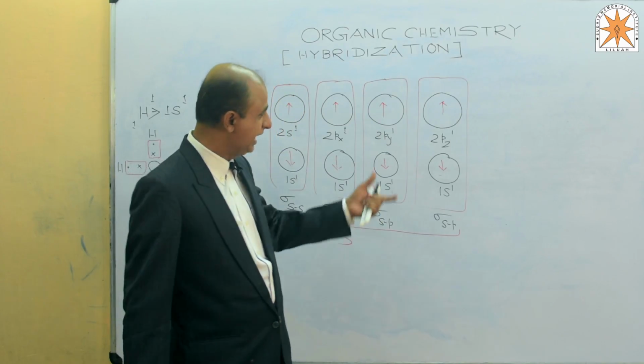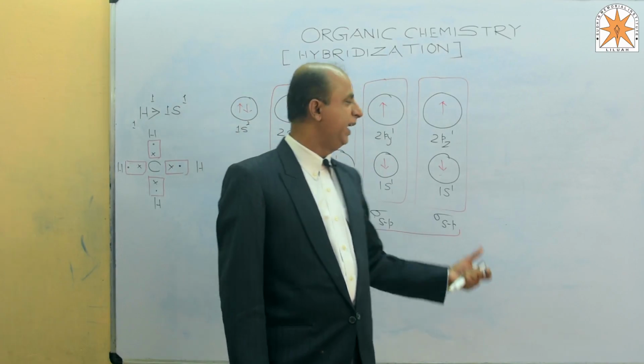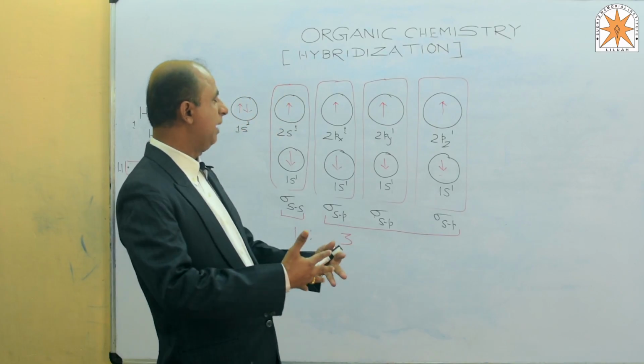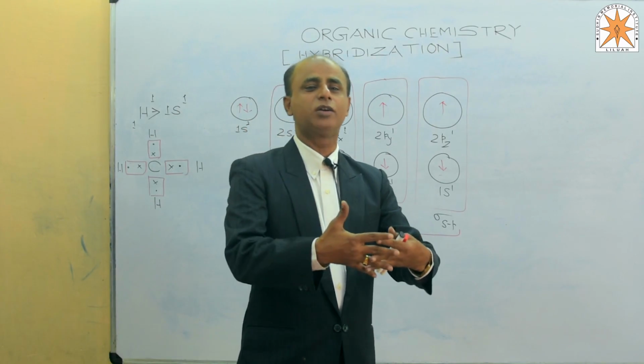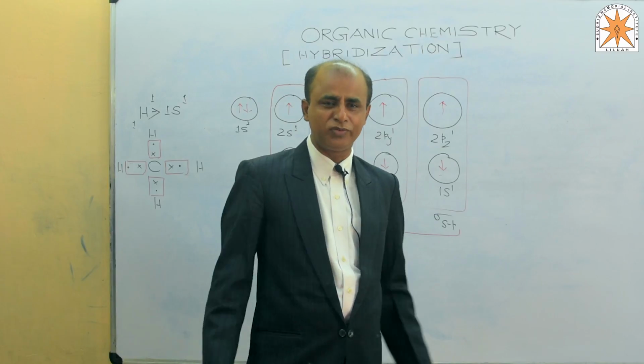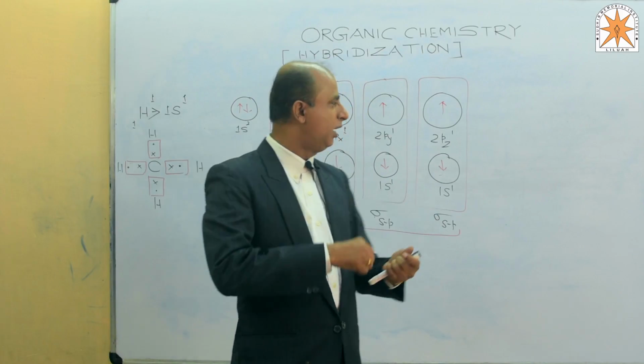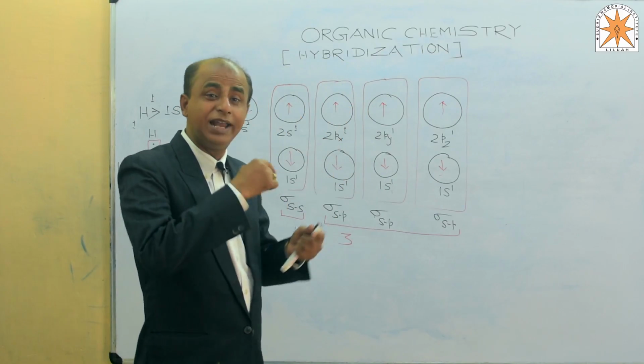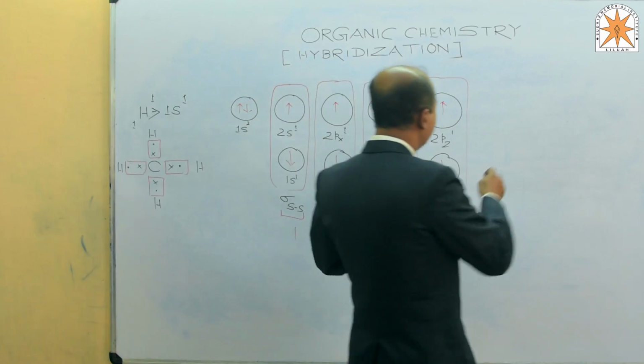So before making double and triple bonds, we must see how they are formed. I have already explained that whenever orbitals overlap head to head, a sigma bond is formed. But whenever they overlap laterally, lateral overlapping is like this.